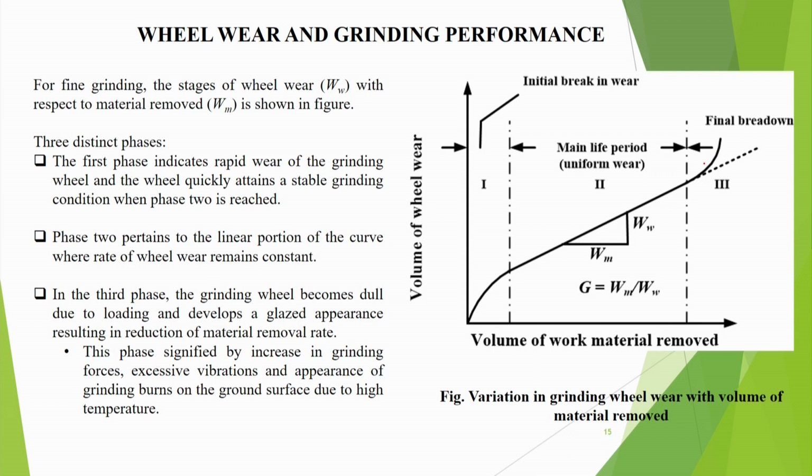So, this is just like in a cutting tool, also the same type of curve you get. The first phase indicates rapid wear of the grinding wheel, and the wheel quickly attains a stable grinding condition when phase 2 is reached. Phase 2 pertains to the linear portion of the curve, where the rate of wheel wear remains constant. In the third phase, the grinding wheel becomes dull due to loading and develops a glazed appearance, resulting in a reduction of material removal rate, and that means the wheel will wear more.